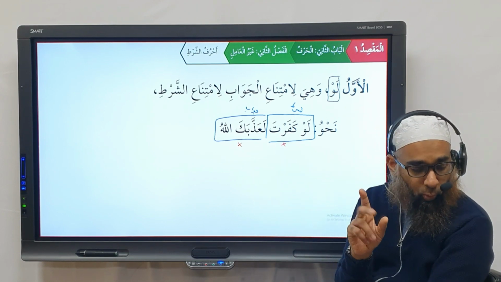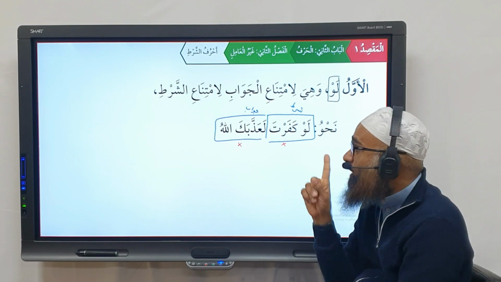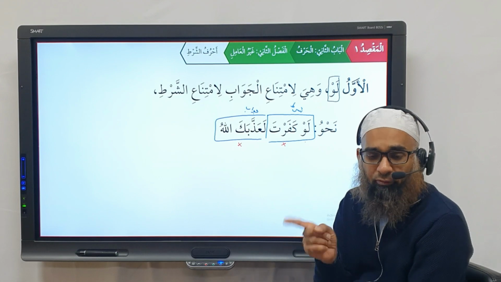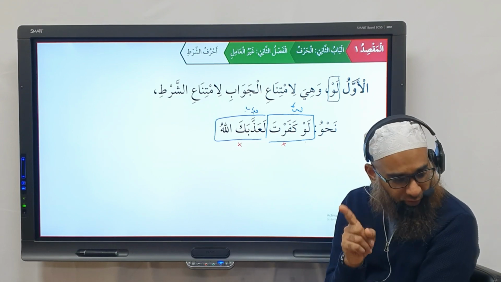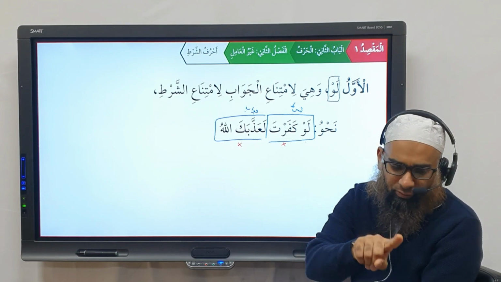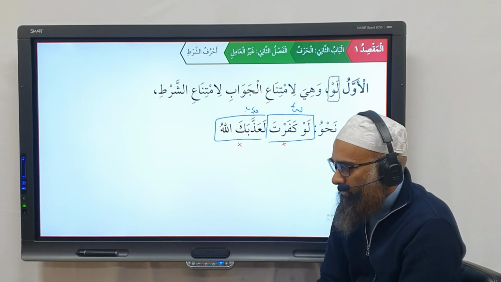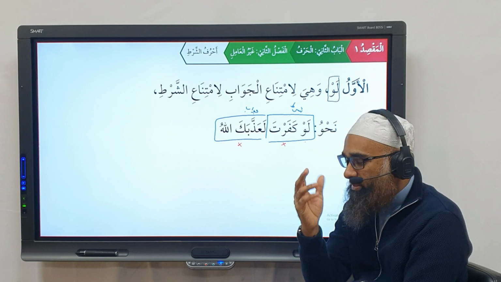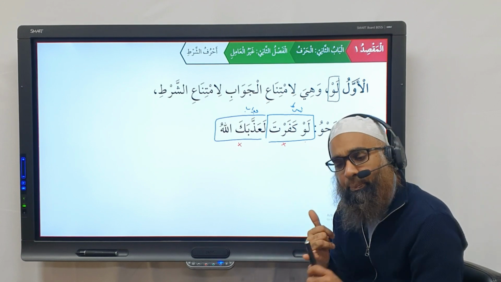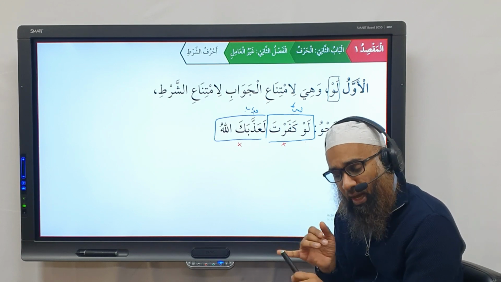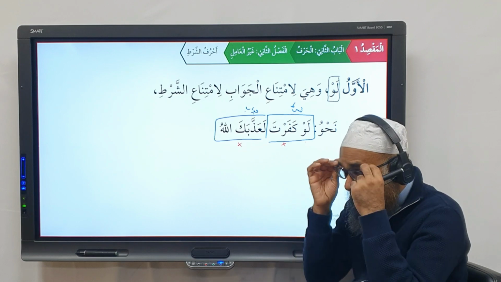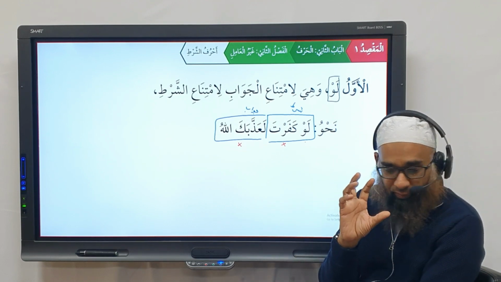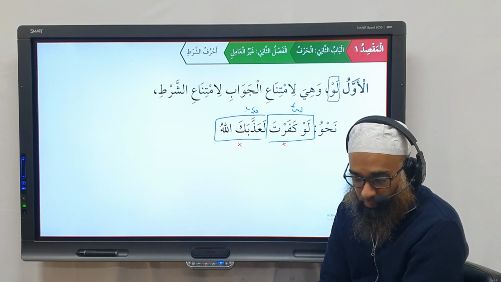From this sentence, what do we know? Were you ungrateful? I said no. Had you been? For example, had you failed your exam, you would have repeated year one. Did you fail your exam? No. Therefore, you didn't repeat year one. Do you understand the idea? Not the translation, but the idea what law is for. So law has two things. One, it tells us the shart did not happen, and therefore the jawab did not happen as well. And it also tells us what would have happened had that shart taken place. Do you understand the meaning of the particle law?